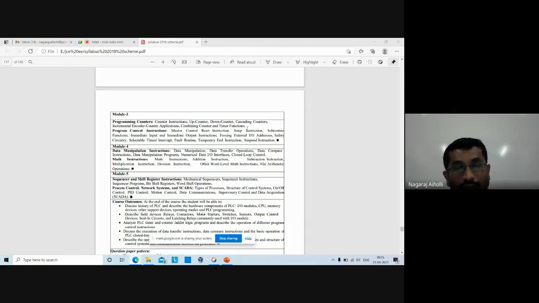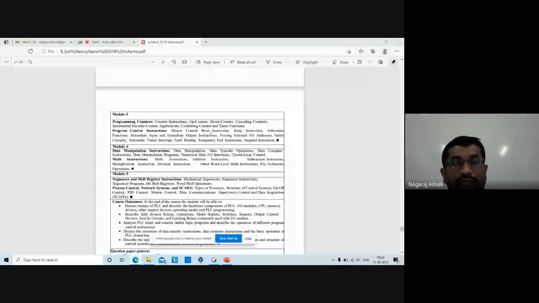Now if you want to count the number of items or bottles here, you are maintaining a certain time interval between the counting processes. Say one bottle you are counting, and for the counting of the next bottle you are maintaining a timing of say 2 seconds or 5 seconds. That is called timer operation, timing the counting process. That means you are using the counting process and the timer operation both at the same time, simultaneously.